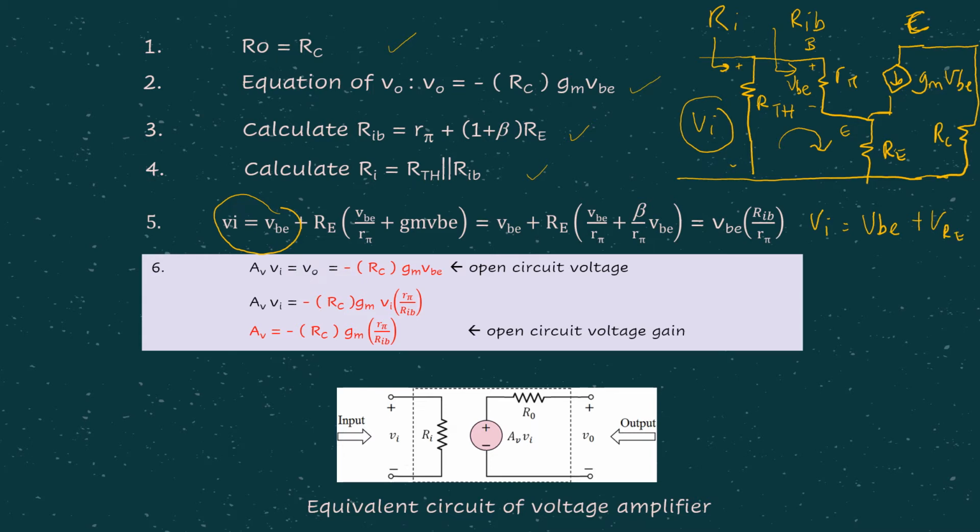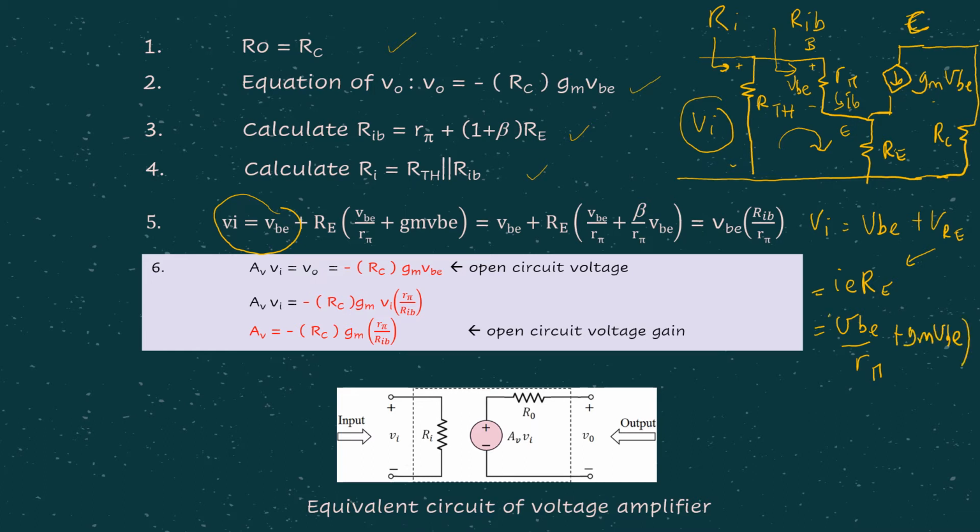Okay, then in this case the voltage across RE is actually equal to IE RE, isn't it? Then in this case IE is actually equal to IB, which is the current flowing from the base, plus the IC, which is actually gm VBE. So meaning to say this IB actually can be represented by VBE over r pi, and this IC can be represented by gm VBE.